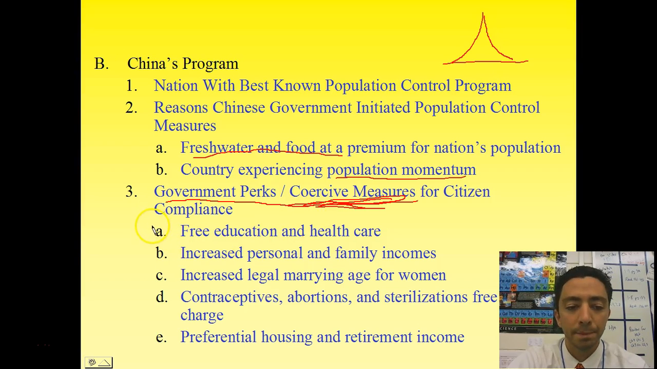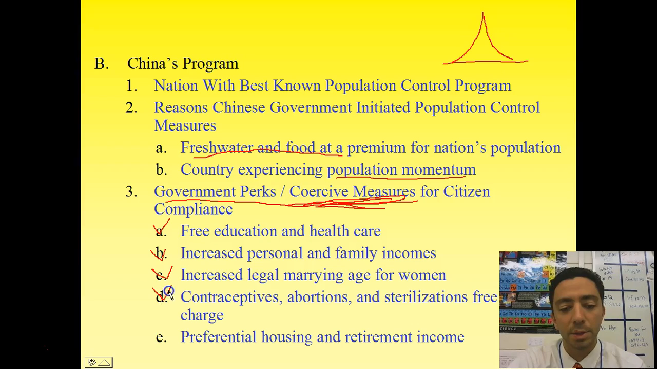Some of the perks were that the child would receive free education and health care if there was only one child for the family. They would also get increased personal and family incomes. China is a communist state, and so they would increase the incomes to the family and to the parents. They pushed back the marrying age. We talked about this: if you marry later in life, there are fewer years for childbirth, and it delays that first birth, so you have a shorter time to continue to have more pregnancies.